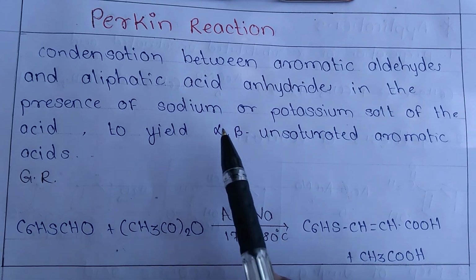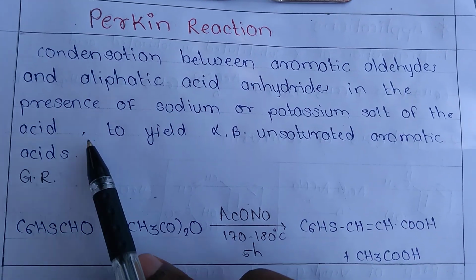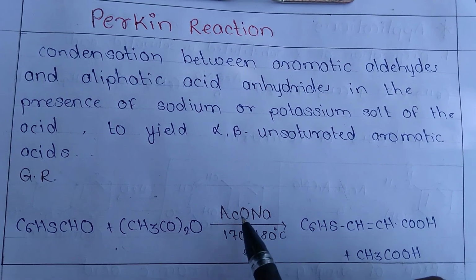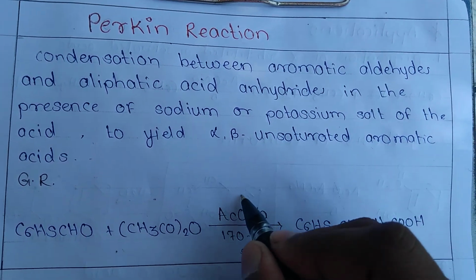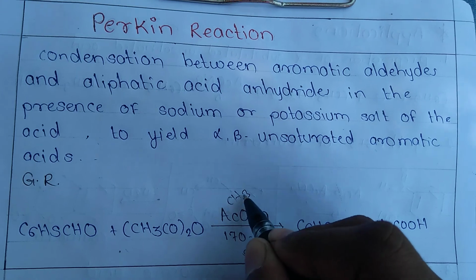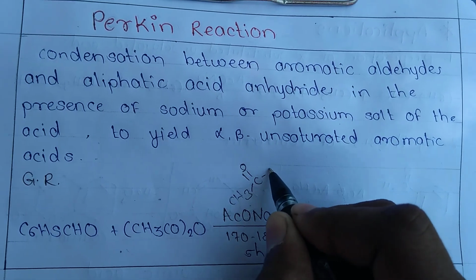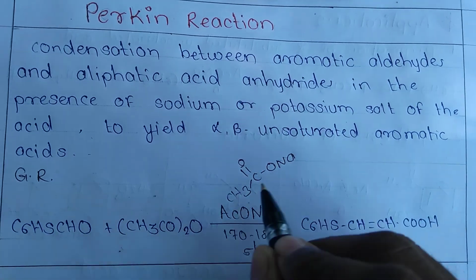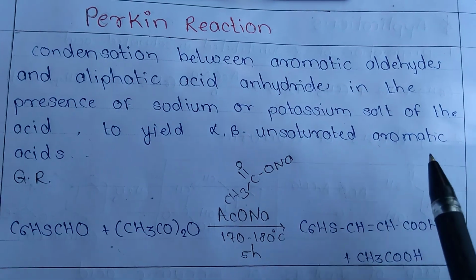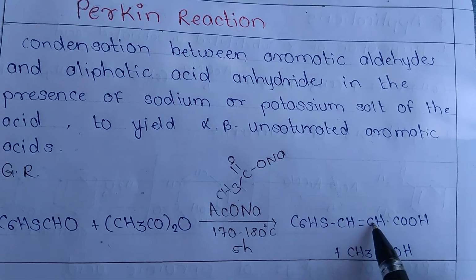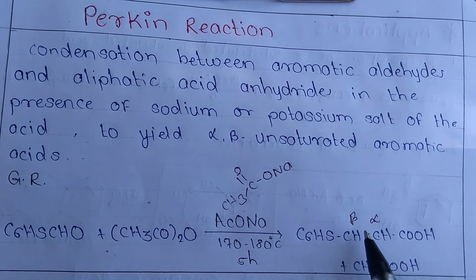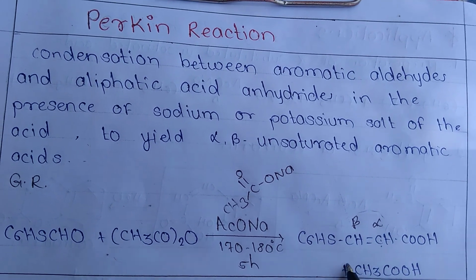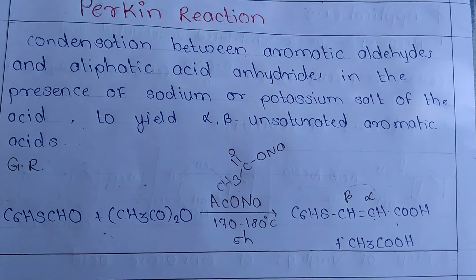Then in the presence of sodium or potassium salt of the acid, that means ACONa or ACOK, sodium salt of acid, that means structure of this like this, COONa. So this, and it gives alpha beta unsaturated aromatic acids. That means this is the alpha position and this is the beta position. Alpha beta unsaturated, that means carbon carbon double bond, and this is the acid.